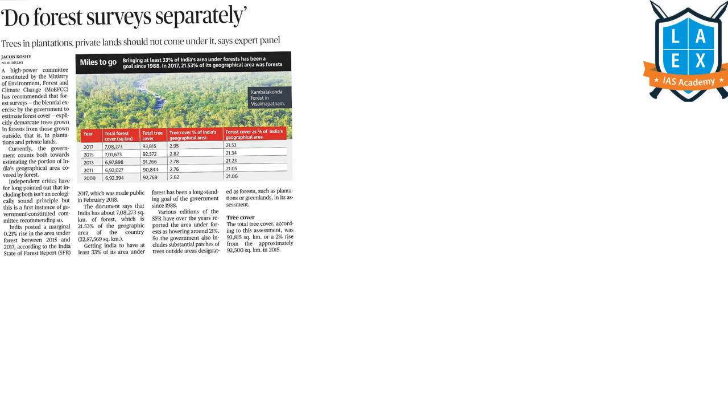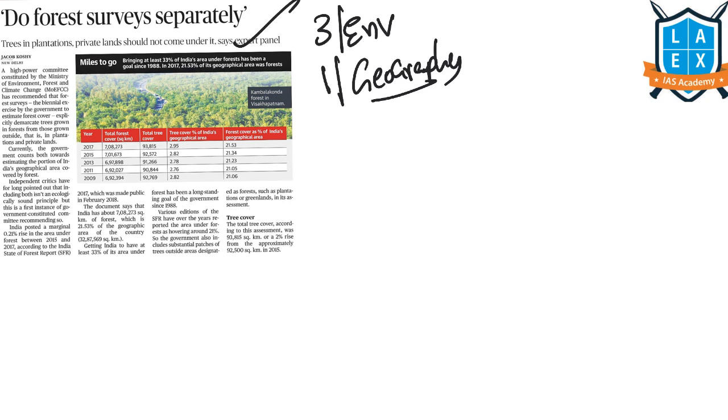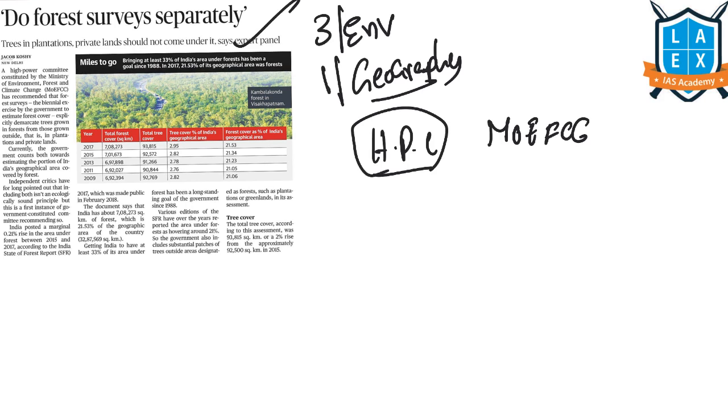The next article is Do Forest Surveys Separately. This article comes under GS Paper 3 under the topic of Environment, and it also comes under GS Paper 1 under the topic of Geography. So what is this article all about? A high powered committee was constituted by the Ministry of Environment, Forest and Climate Change, and this committee has recommended that the forest surveys should demarcate between the trees that were grown in the forests and the trees that were grown in plantations and private lands.